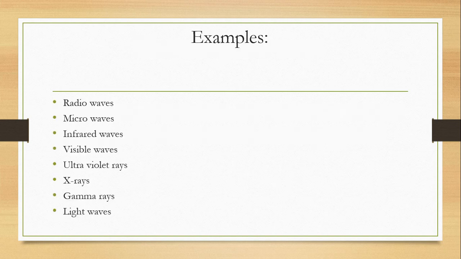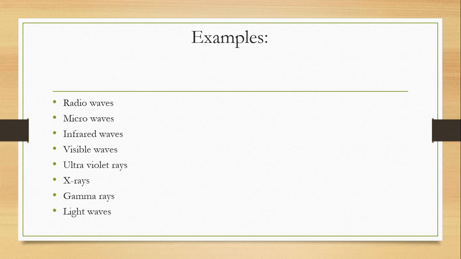And we have examples: radio waves, microwaves, infrared waves, visible waves, ultraviolet waves, X-rays, gamma rays, and light waves. Those are examples of electromagnetic waves.